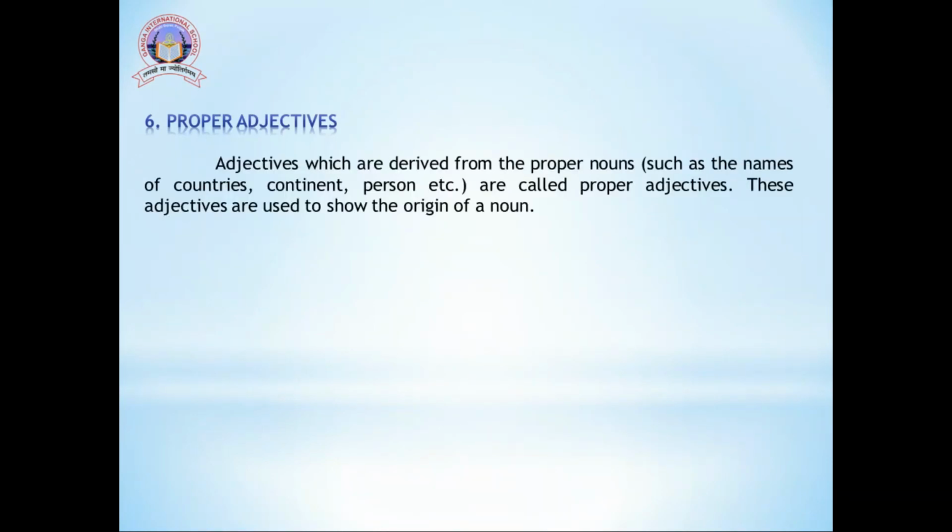The next type is proper adjectives. Proper adjectives are basically the words which are derived from proper nouns, such as names of countries, continents, persons, etc. These adjectives are used to show the origin of a noun. For example, anything that belongs to India is Indian. Here, India is the proper noun, but Indian is the proper adjective.